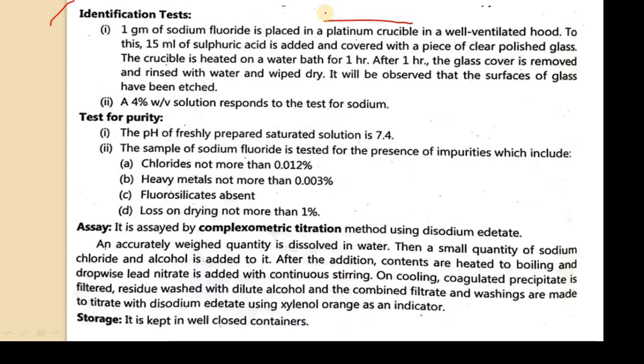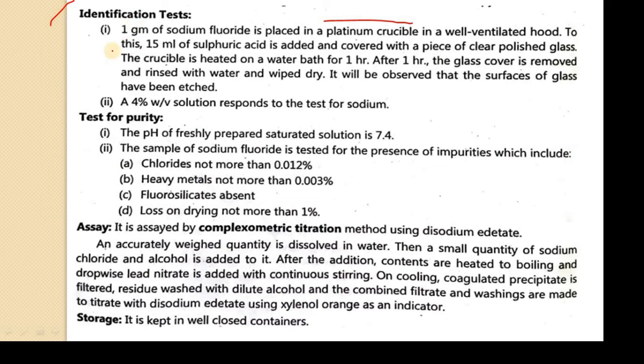Like a porcelain or glass crucible, there is a platinum crucible. You have to carry out this test in a well ventilated hood.